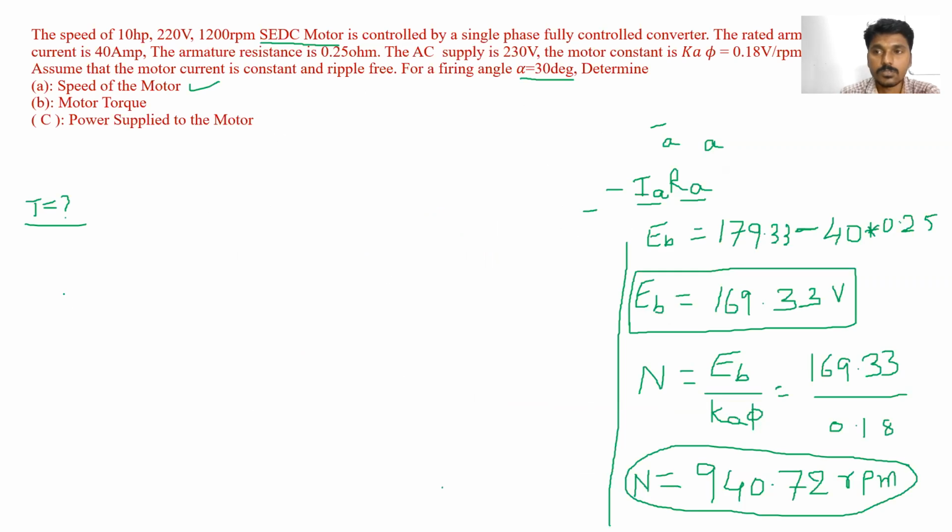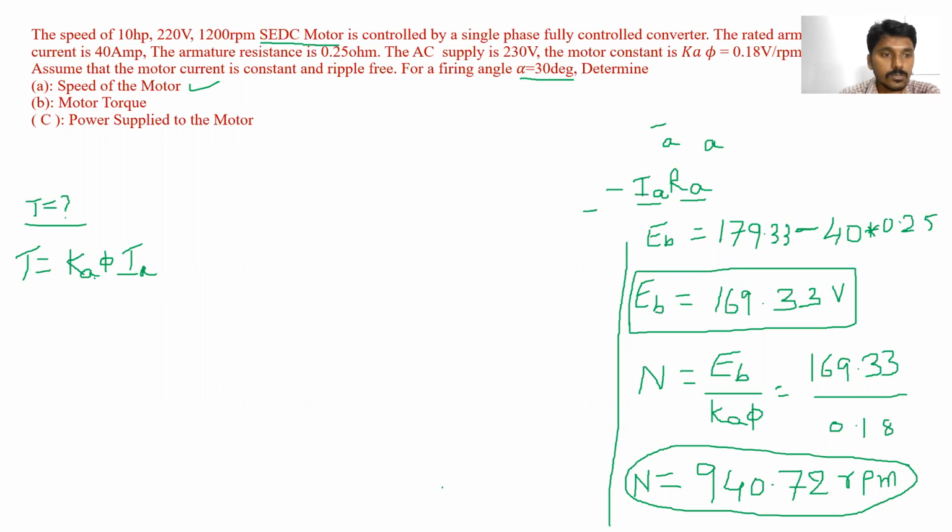Please remember, if you don't know the formulas, then you cannot solve the numericals. What is the formula for torque? T is equal to Ka phi into Ia, because the torque is directly proportional to the armature current.